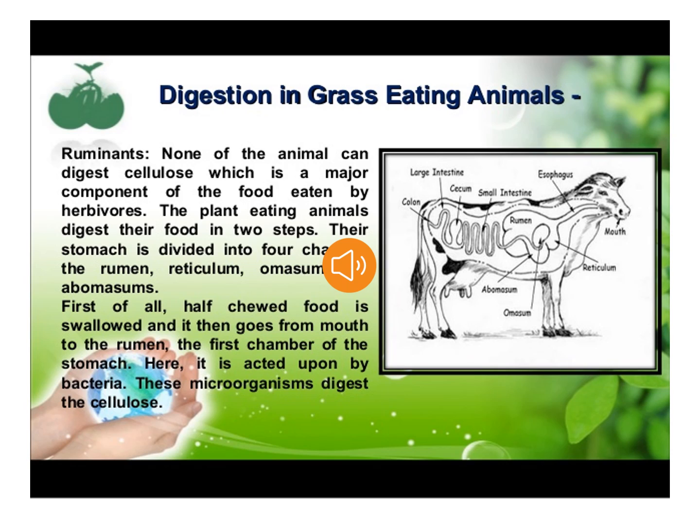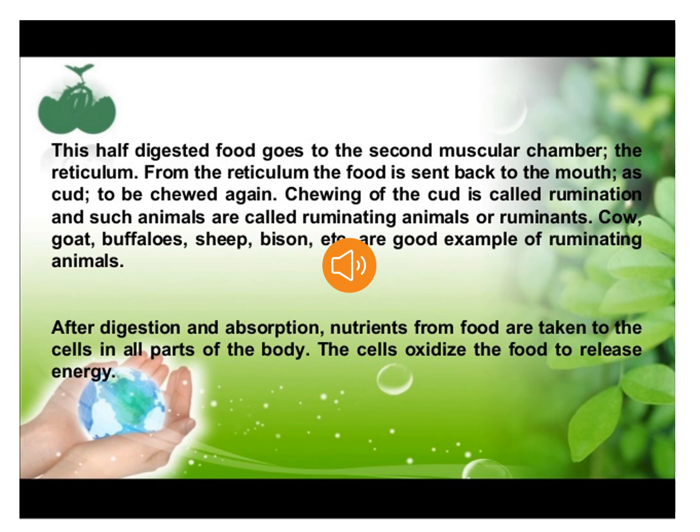Next, the food from the rumen enters the reticulum. It is the second chamber into which food enters from the rumen. Here the contents of both the rumen and reticulum mix freely. The cud here is brought back to the mouth and re-chewed and re-swallowed. Now the food from the reticulum passes to the omasum. It is the third and the smallest chamber of the stomach into which food passes after chewing. Excess water is absorbed from the food here.